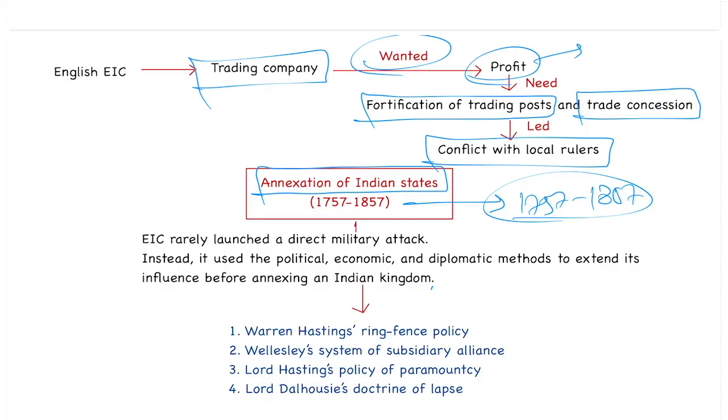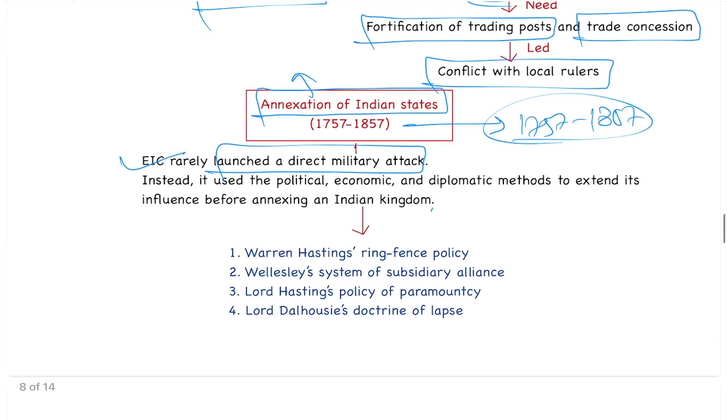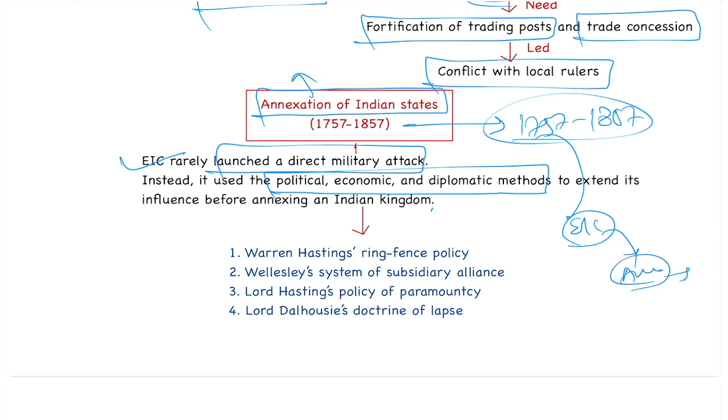But you have to remember a few points. East India Company rarely launched a direct military attack. So how did they annex these Indian states? They used various policies. They used their political, economic, and diplomatic methods so that these rulers became dependent on the East India Company. Once they were dependent, the East India Company annexed these kingdoms. Most of the time they used various policies.